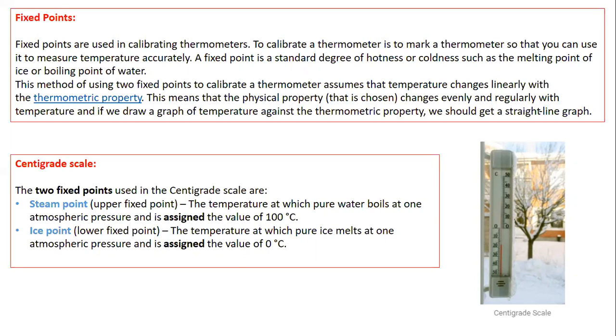Steam point is known as the upper fixed point. The value assigned to steam point is 100 degrees centigrade, and the lower fixed point is the ice point, and the value assigned to the ice point is 0 degrees centigrade. And steam point is defined as the temperature at which pure water boils at 1 atmospheric pressure, and ice point is defined as the temperature at which pure ice melts at 1 atmospheric pressure.